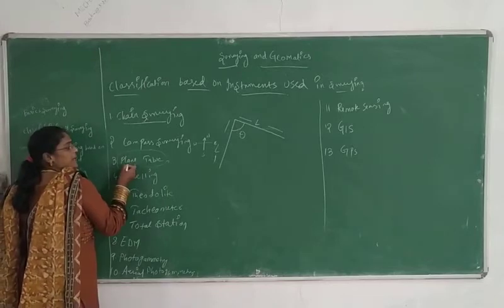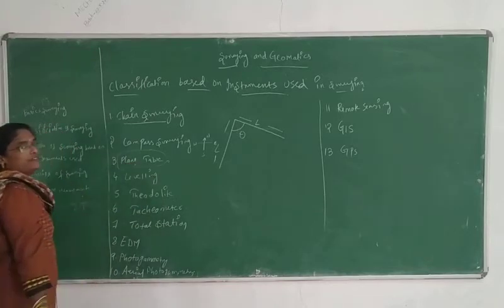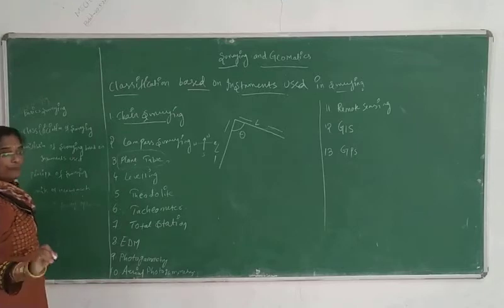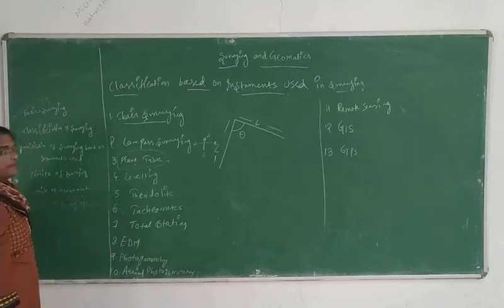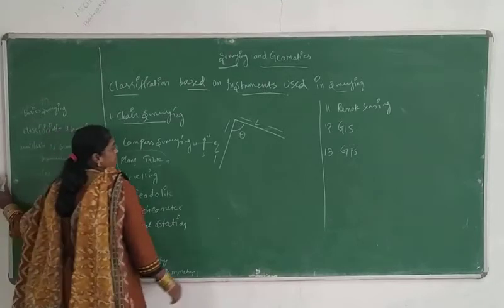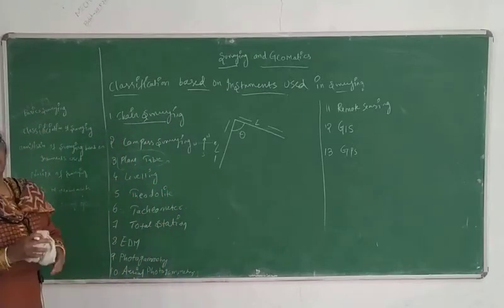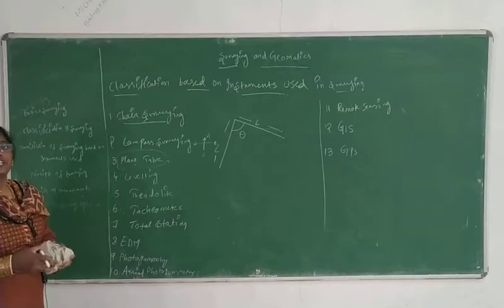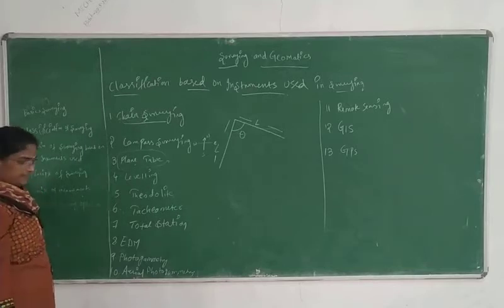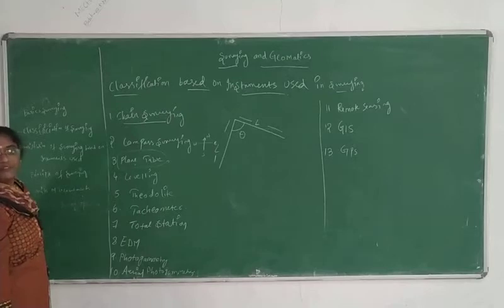So next one is the plane table. Why are we using this plane table? The advantage of the plane table is very good. The calculations and the figure of your land can be figured out simultaneously in the field itself.